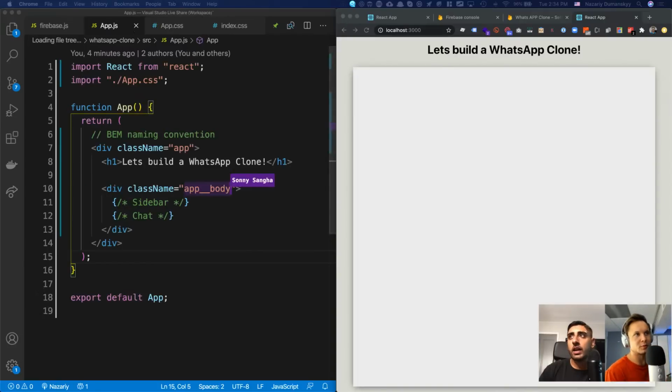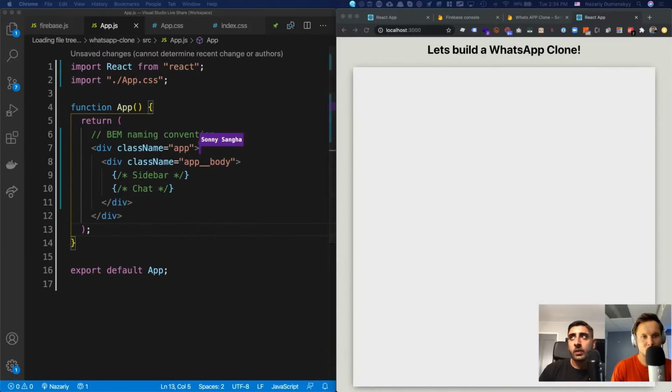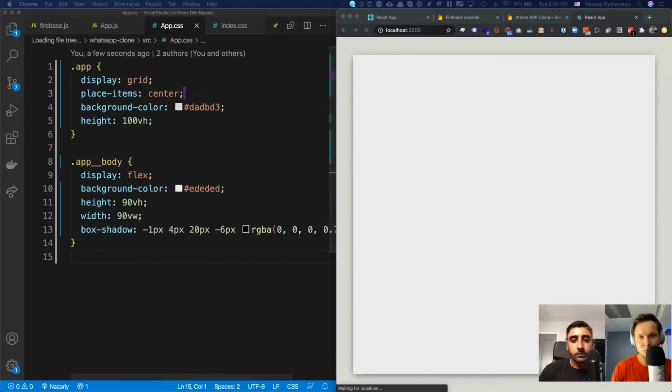Now if I go ahead and remove this H1 of let's build a WhatsApp clone, now you can see, look at that, boom, perfectly in the center. Wow. Dude, that is insane.